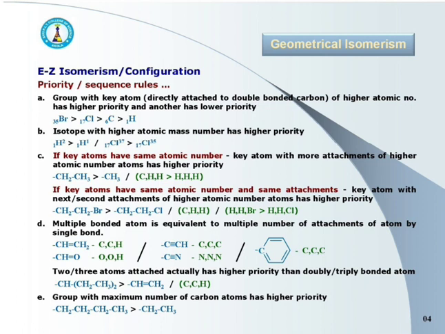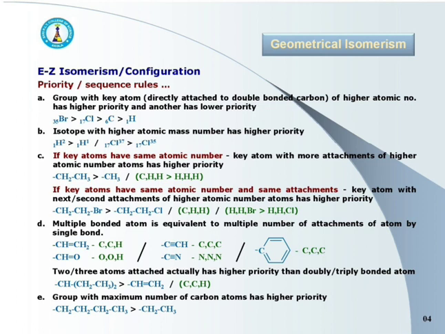In next example, that is in benzene ring, key carbon has the attachments C, C, C. Here, one ring carbon is singly bonded to the key carbon, whereas other ring carbon is doubly bonded to the key carbon. And that's why the attachments are C, C, C, that is carbon, carbon, carbon.